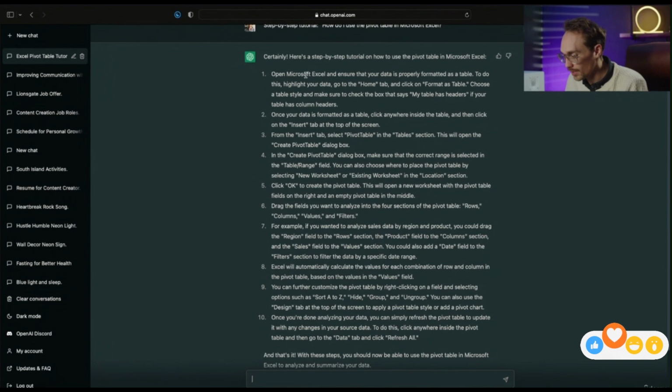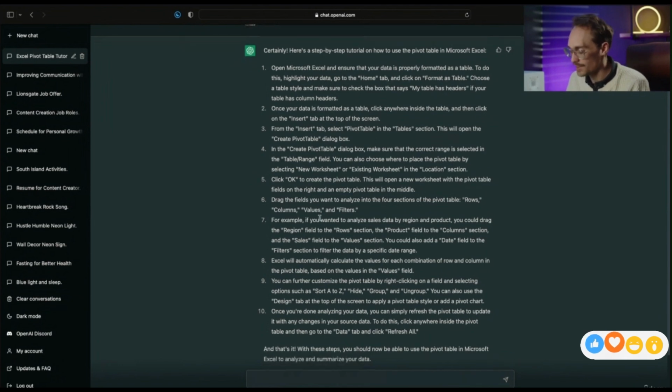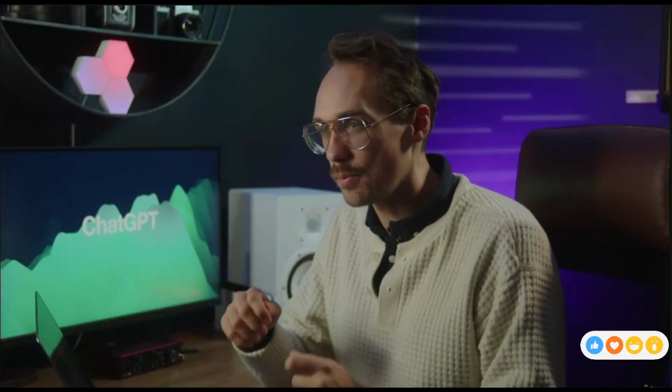From opening Microsoft Excel, ensuring that our data is properly formatted as a table, to once the data is in a table, click anywhere inside and then click on Insert. From the Insert tab, select Pivot Table, create the pivot table, so on and so forth. Let's say you don't have a specific question you want to ask, but you just need some help. ChatGPT can also assist you there.